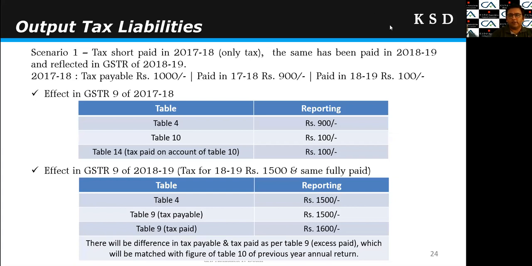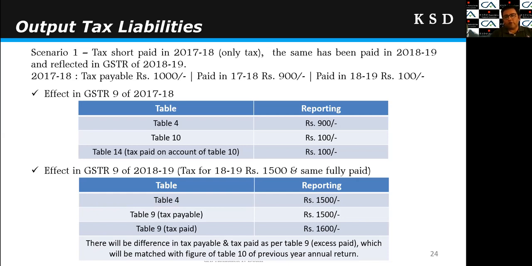Scenario 1 is such that tax was short paid in 17-18, only the tax amount has been short paid. The same has been paid in 18-19 and reflected in the GSTR of 18-19. So there is no mismatch of turnover. Say for example, turnover has been properly reflected in 3B, but the tax amount has been reflected less, and accordingly tax has been paid short, right? The same short payment of tax has been reflected in the GSTR 3B of the next year, say for example April 18, and I have paid the tax in the GSTR 3B of April 18. Then what will be the consequences in the GST annual return?